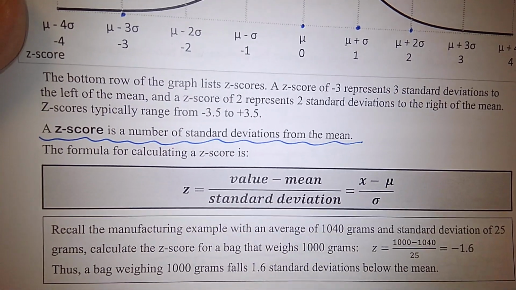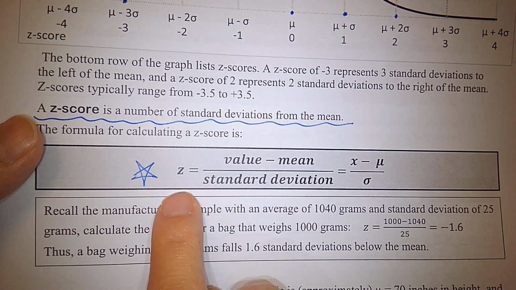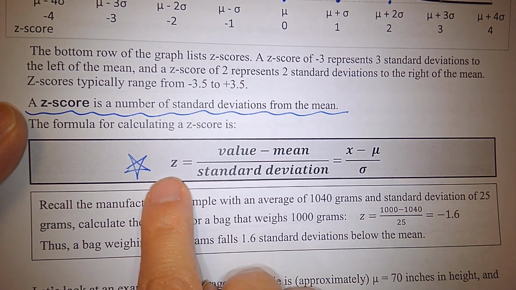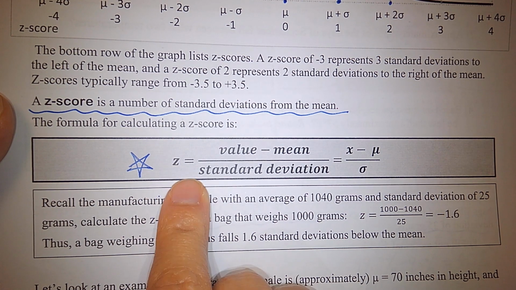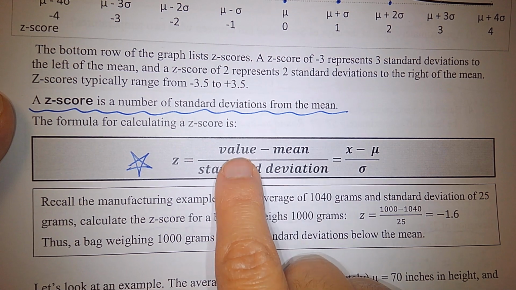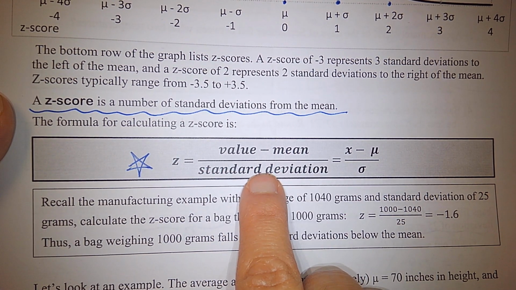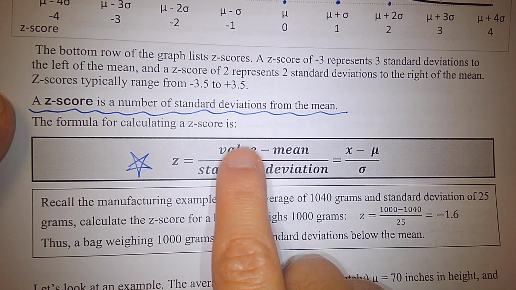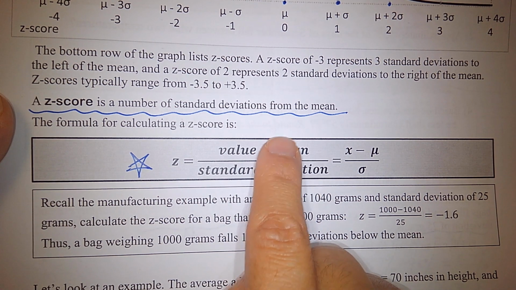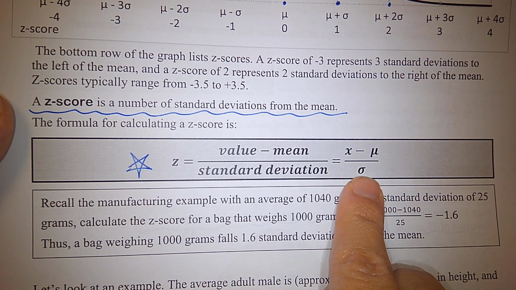How do we compute the z-score? This should be on your formula sheet. For any given value from the question, the z-score is computed as the value minus the mean, divided by the standard deviation. You have to remember the order in the formula: it has to be the value minus the mean divided by the standard deviation, or x minus mu divided by sigma.